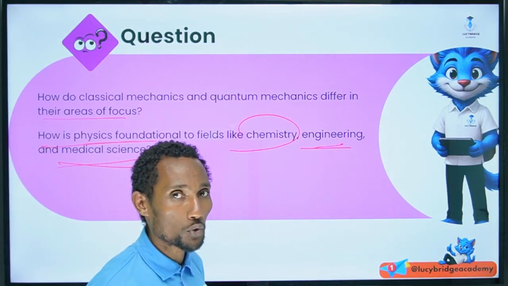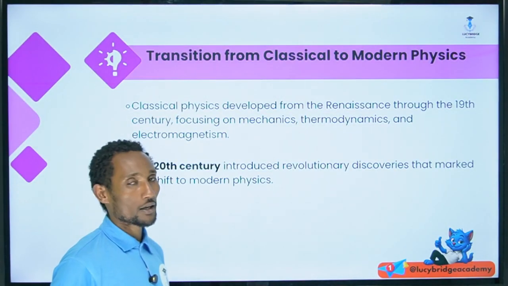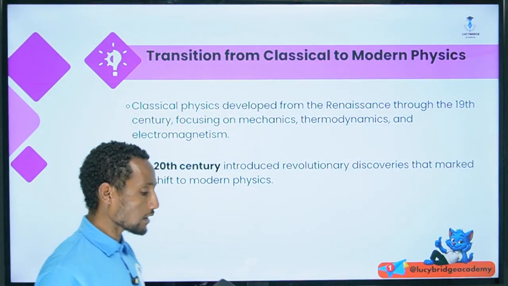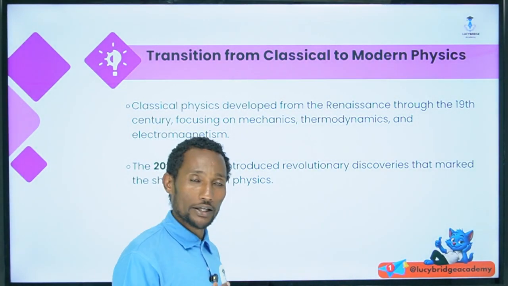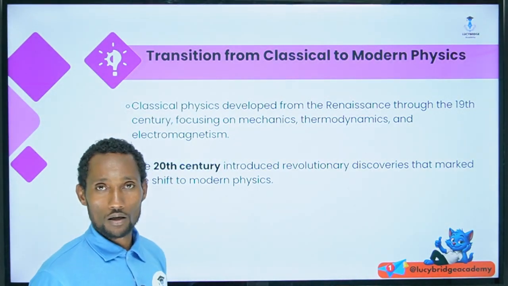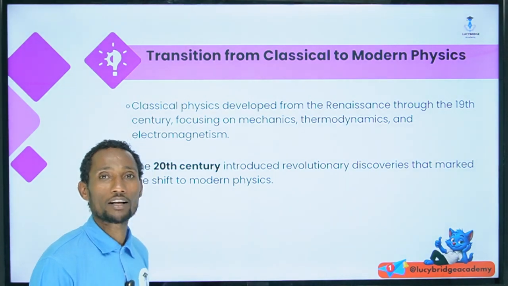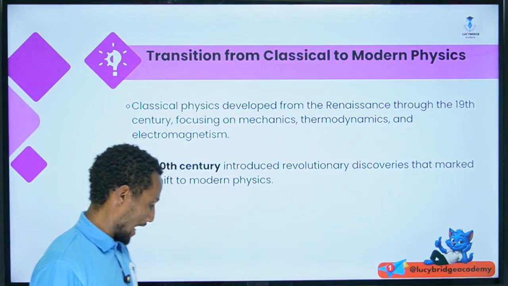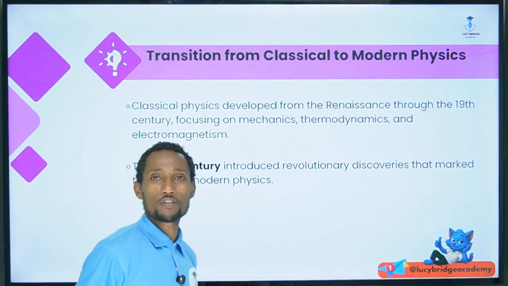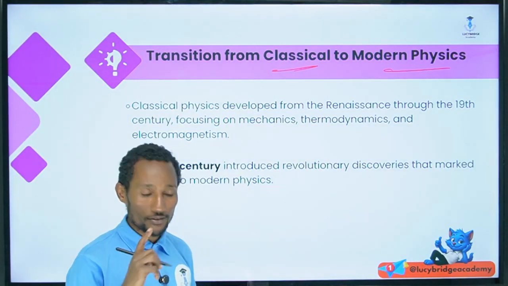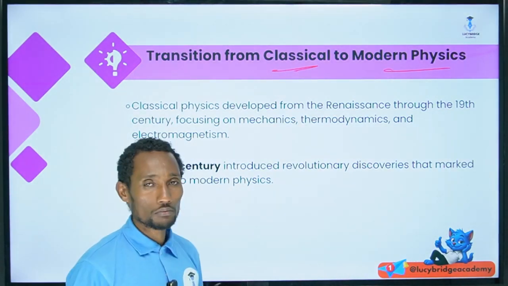Now let's come up to today's lesson, the first section: how you can see the historical development of physics by looking at the different contributors, the pioneer contributors. By having this, you have to look at the transition from classical to modern physics.